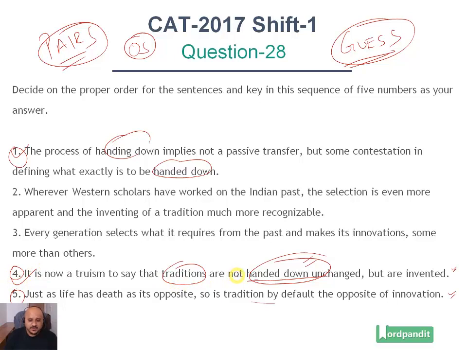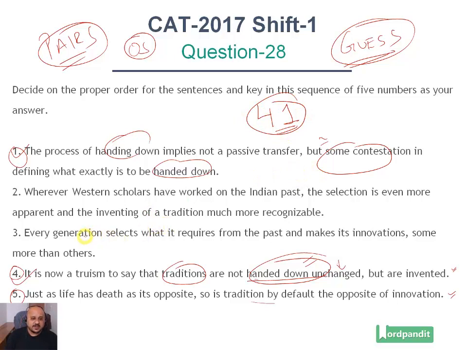4 is the more general of the two. It states that it is a truism to say that traditions are not handed down but are invented. 1, the process of handing down implies not a passive transfer but some contestation in defining what exactly is to be handed down. So 4 says that traditions are not going to be handed down unchanged. This talks about how things are going to be changed through what? Through contestation. So we've got the first pair, 4-1, that we have identified in this case.